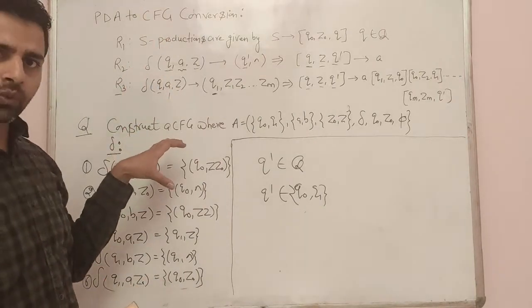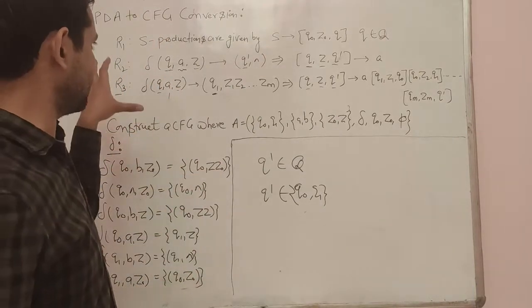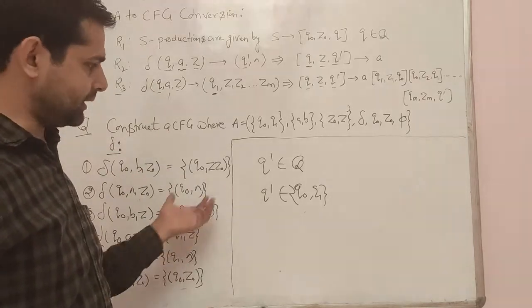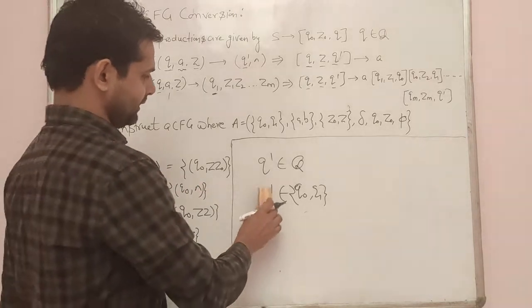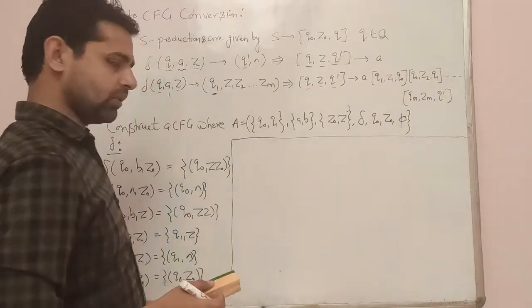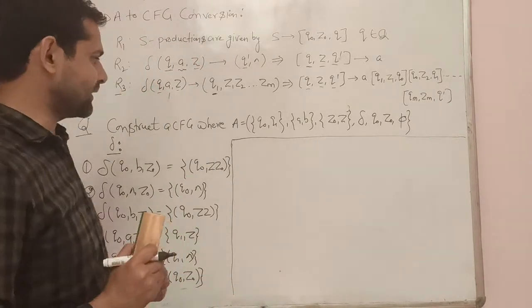So these are the three rules by which we can convert every production of the push-down automata into a context-free grammar. Now we will see how to convert a push-down automata into a context-free grammar.